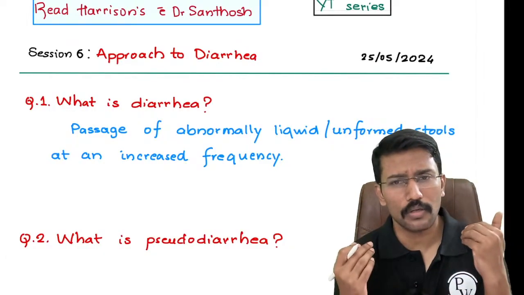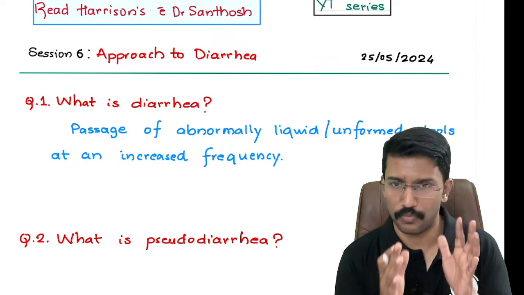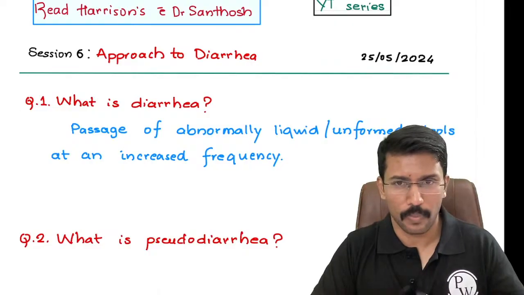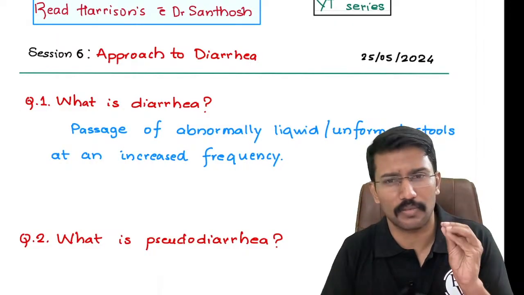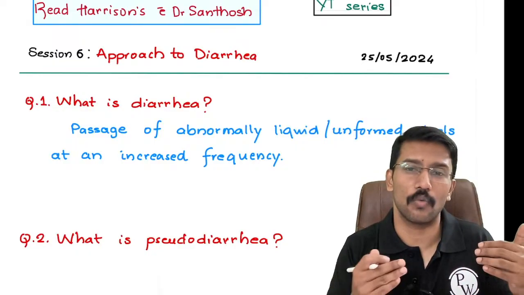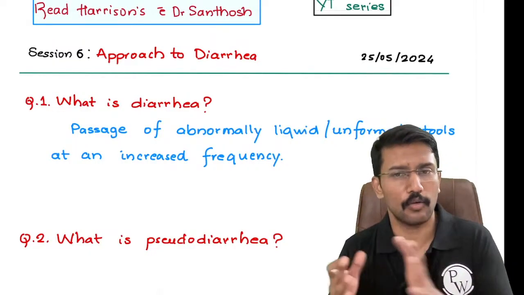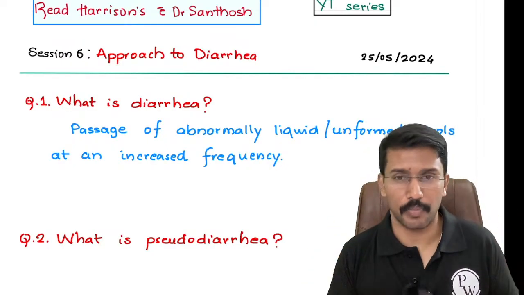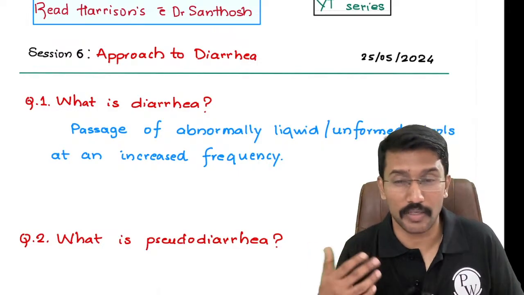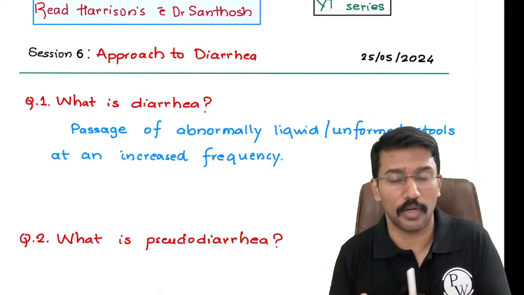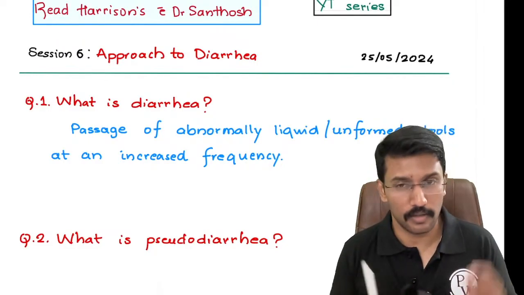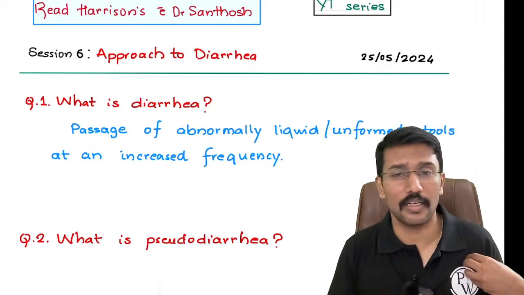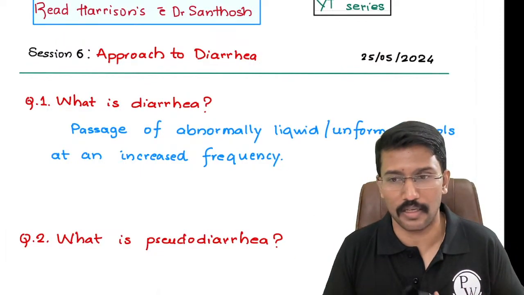patients will come and say that I have got loose stools. Now I have a patient A who is passing stools 3 or 4 times per day, in small quantities, but according to him liquid in consistency, which is not what he normally used to pass. And I have patient B who is passing stool 2 times a day, in large bulk. He says that previously I was not passing so much stool, I am passing a large bulk of stool now and I feel I have diarrhea. Both patients say that they have got diarrhea. But as a doctor, I need to objectively understand whether I should call it diarrhea or not.